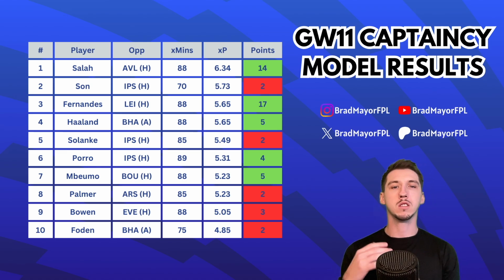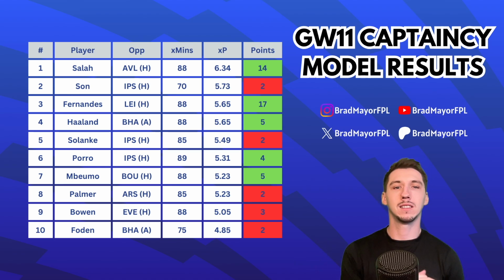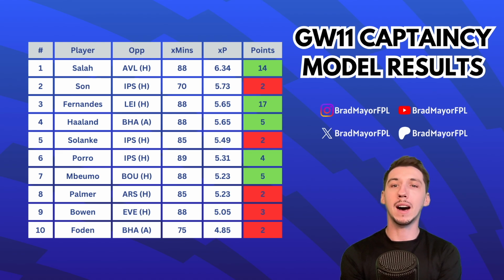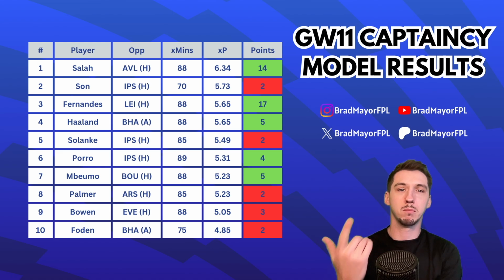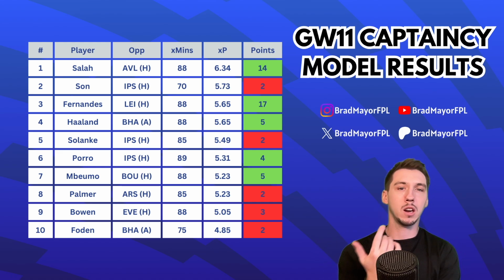I'm not sure that Spurs can really be trusted in these easier fixtures. They lost against Crystal Palace a few weeks ago, and they've now lost against Ipswich as well. I think they were both home games. Oh no, Crystal Palace might have been away actually. But either way, they can't really be trusted in these easier fixtures, annoyingly. But at least one of the Spurs players, Porro, actually got a return, so he got an assist, but still only managed 4 points.